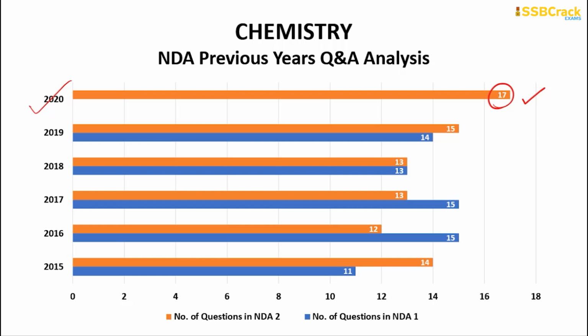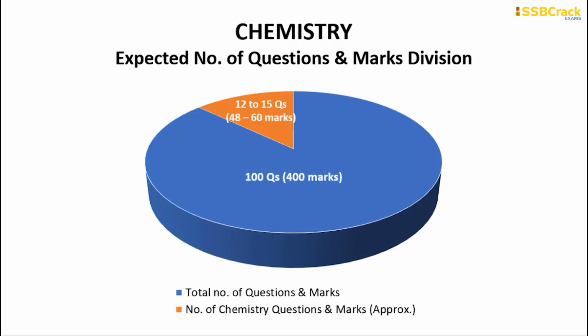So by going through this trend, I would like to give you an expected number of questions: around 12 to 15 in the coming examination. By answering all of them correctly, you will be able to score 48 to 60 marks out of 400 marks. Okay, so chemistry is also a very, very important one.